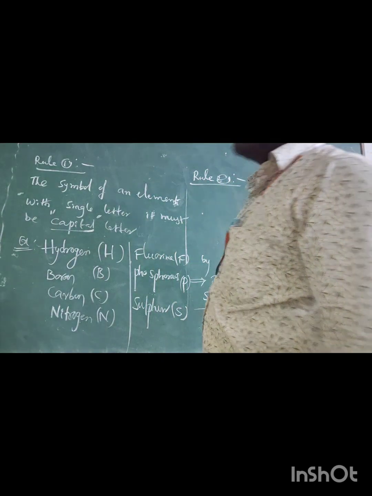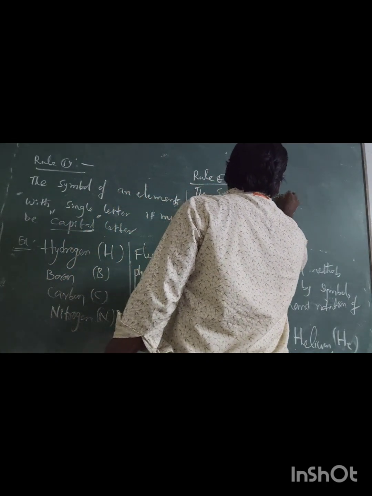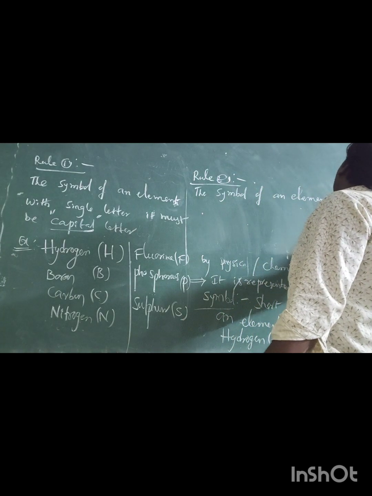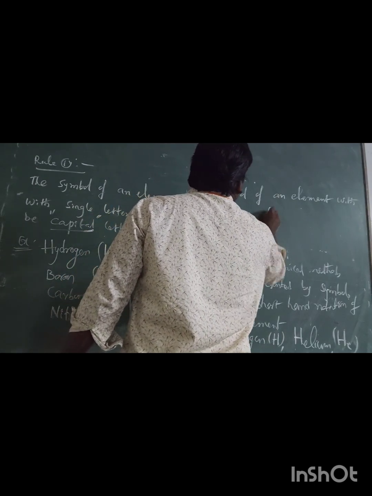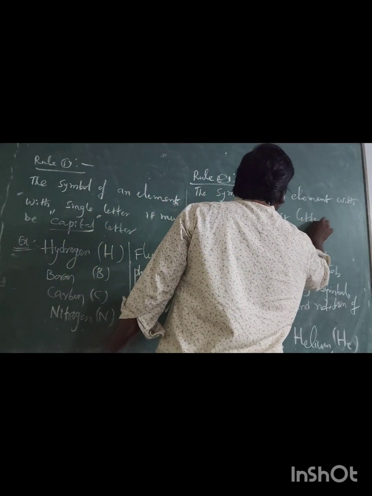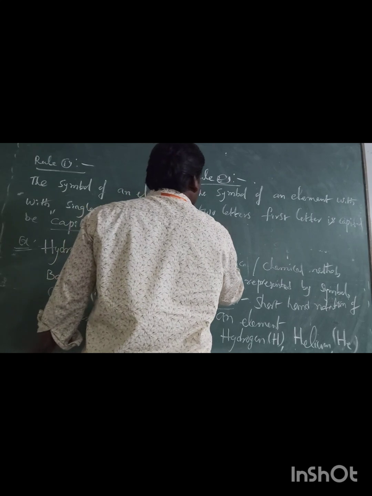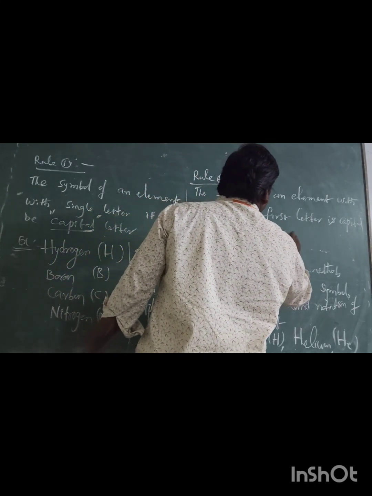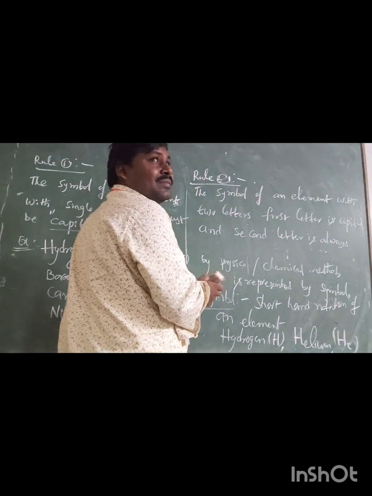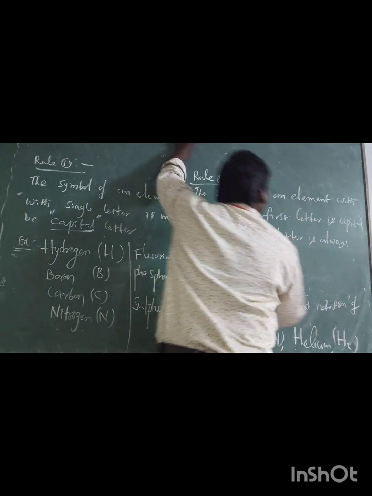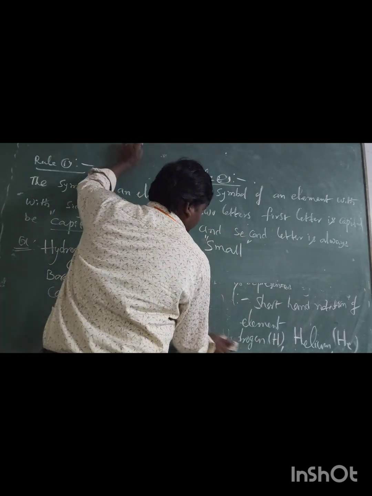The second guideline is, the symbol of an element with two letters, the first letter is capital and the second letter is always small. Always a small letter. Example here,